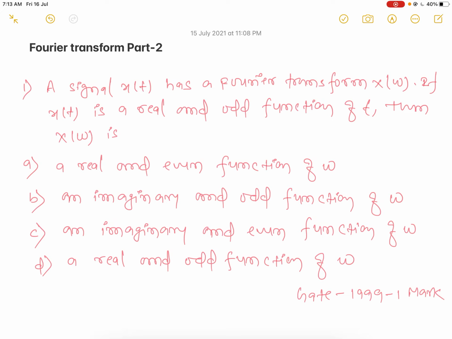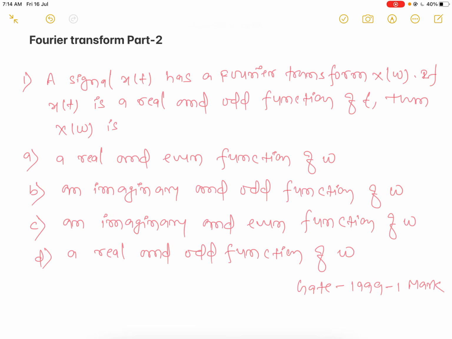In this video, I will discuss a previous year GATE question of Fourier transform. In this section, I will cover GATE 1999 to GATE 2004. Okay, let's start. Now, first question is: a signal x(t) has a Fourier transform X(omega).